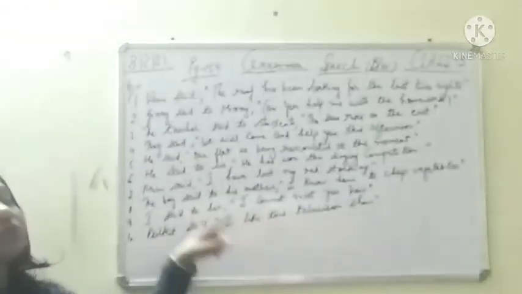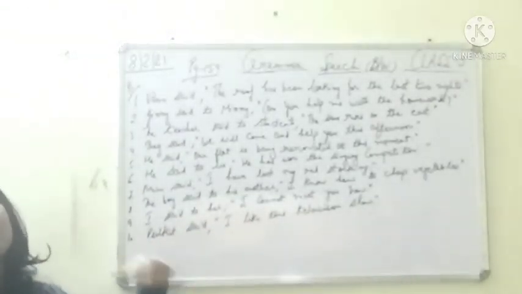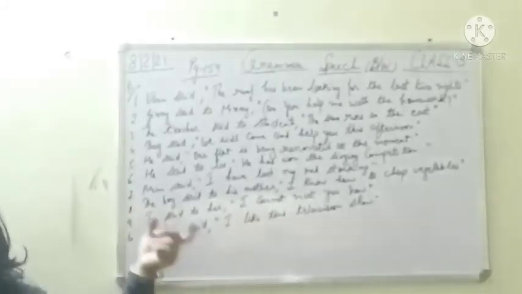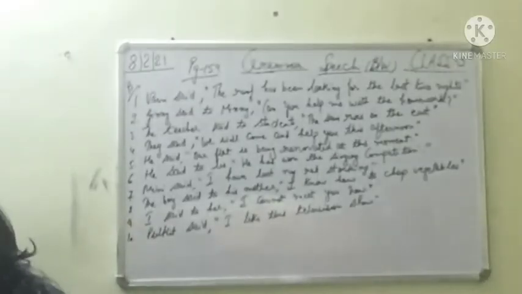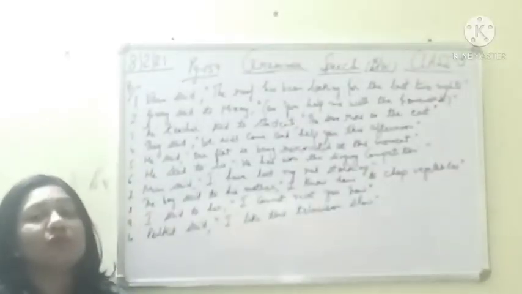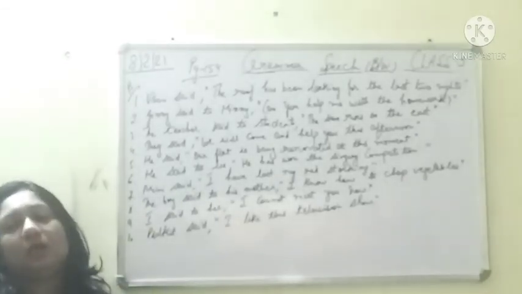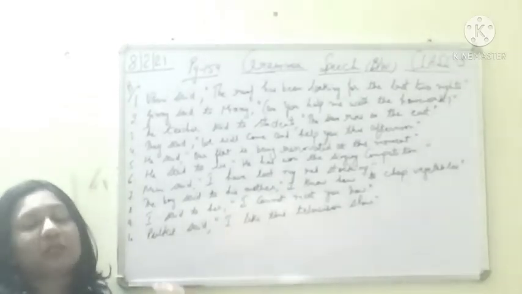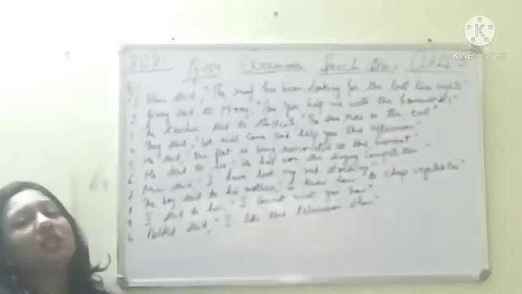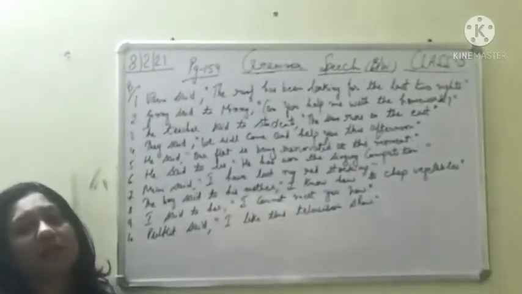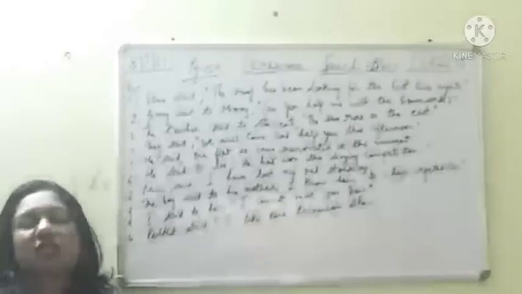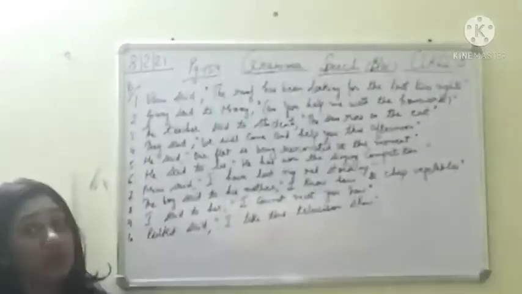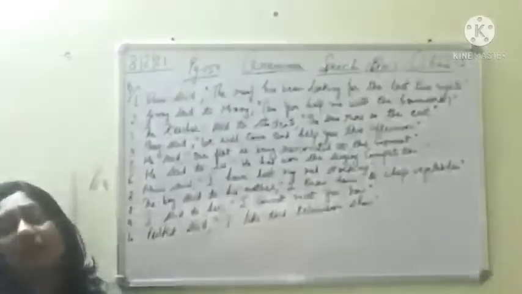So this way we are going to change all the sentences from indirect to direct speech by following the rules, going step by step, reading each word very carefully and then transforming. So that is possible only if you revise the rules, if you learn the rules nicely. Only 3 to 4 rules are there which are important. Pronouns and then this, that, position and time that we have done. And then you can easily change plus your conjunction that in indirect speech plus inverted commas in the direct speech that are important. And last, full stop. So this way we have finished this exercise and we have also done the bookwork of direct and indirect speech.